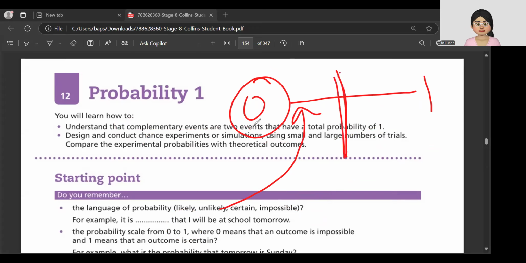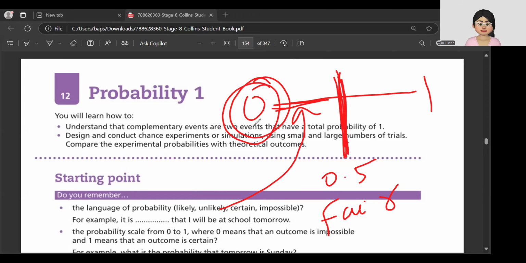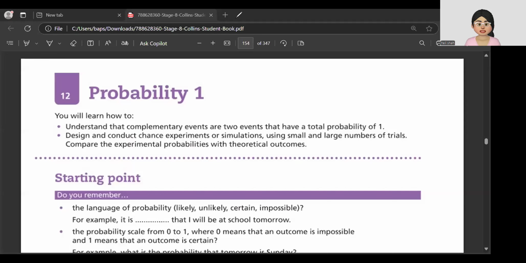If it is, say, the middle value, that is half or 0.5, we say equally likely or fair chance. 0 is impossible, this is unlikely, this is fair, and this is likely and quite likely. 1 is a sure shot event which is certain. Okay, now let me clear the drawings.